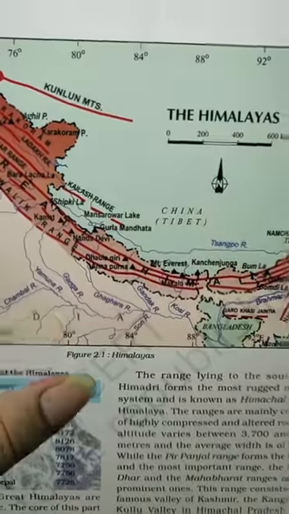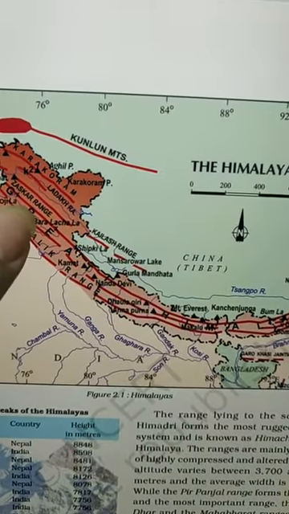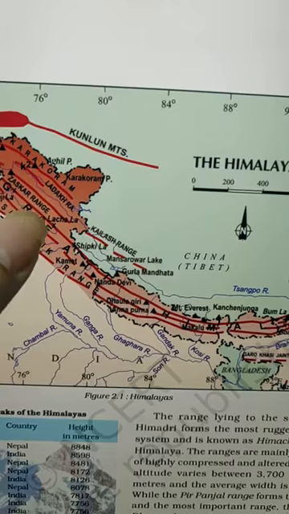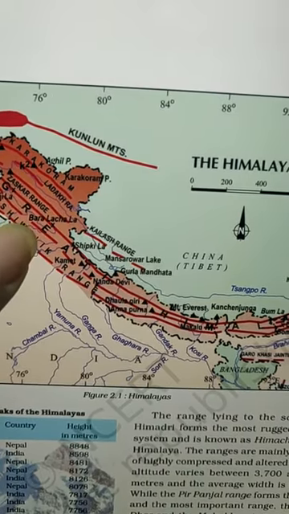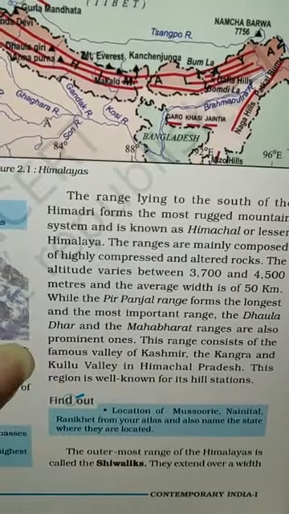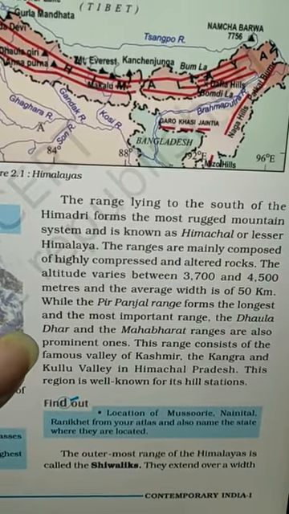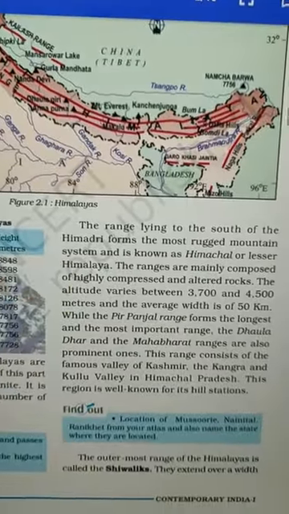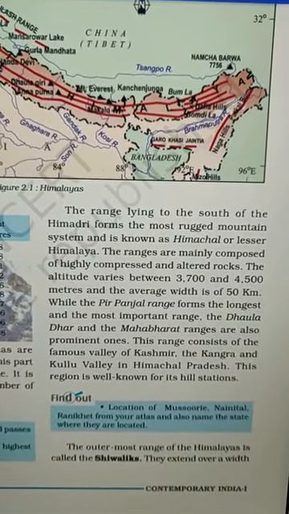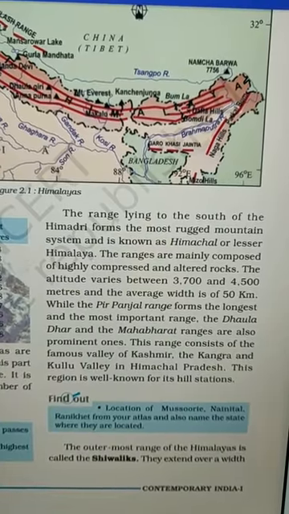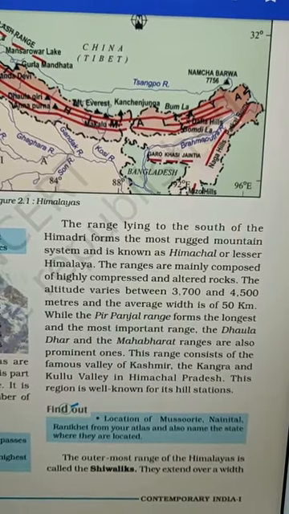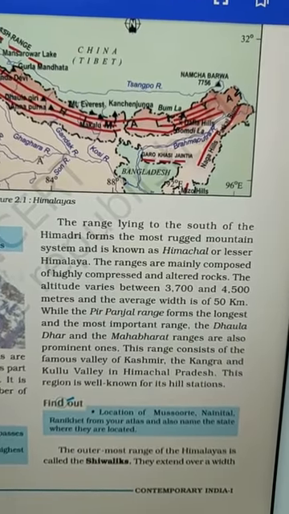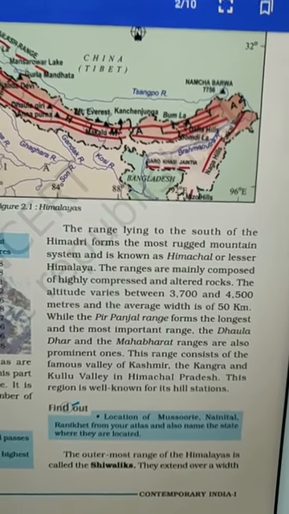Now in the above range, the height of the mountains was around 6,000 meters. So you can see when we come downwards from the first range to the second range, the height of the mountains decreases. Further, the Pir Panjal range forms the longest and the most important range. Some important ranges are Dhauladhar and Mahabharat. This range consists of some famous valleys like Kashmir Valley, Kangra Valley, Kullu Valley in Himachal Pradesh, and this region is also well known for its hill stations.